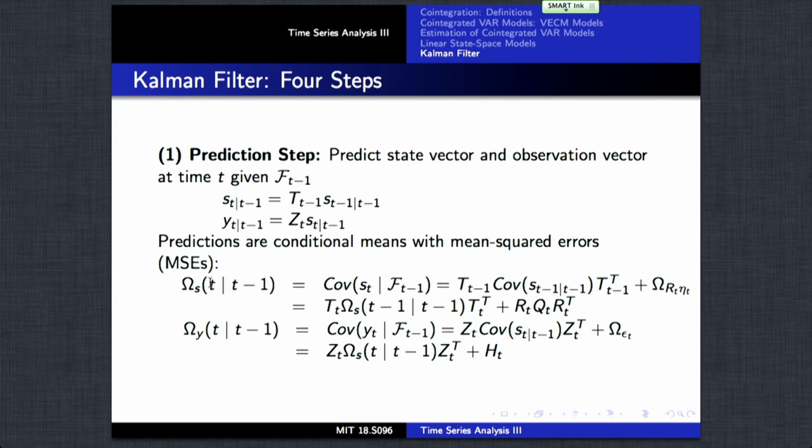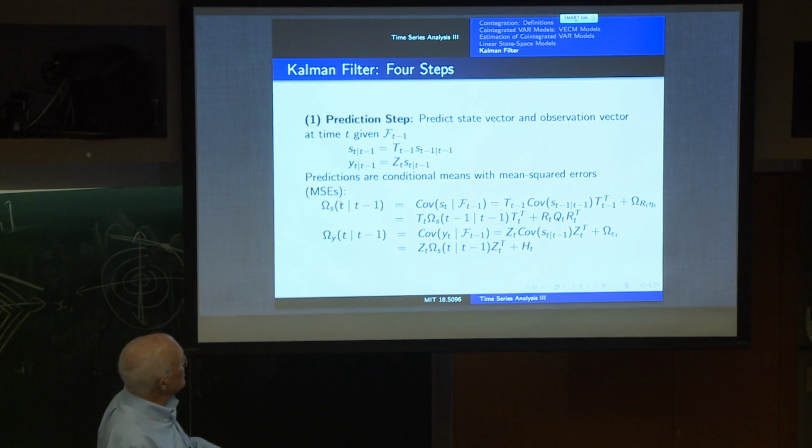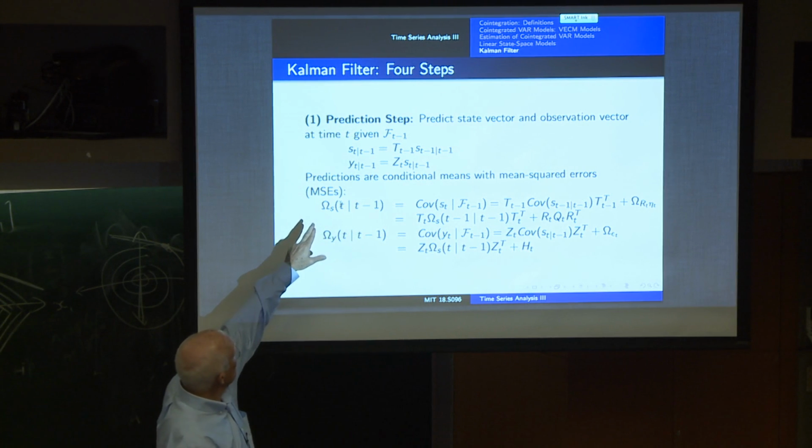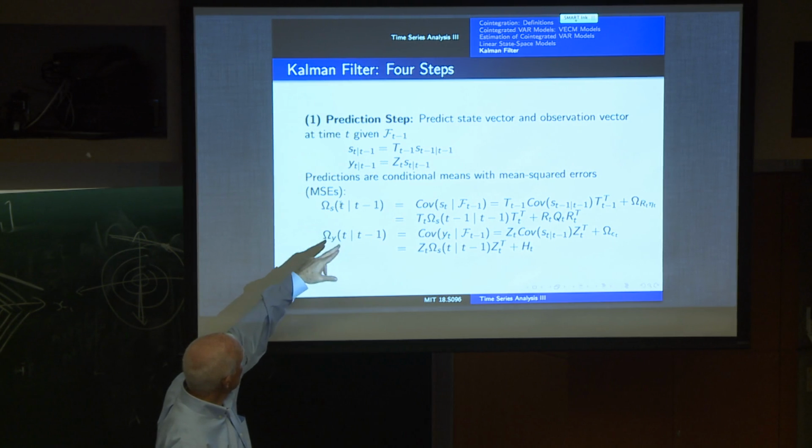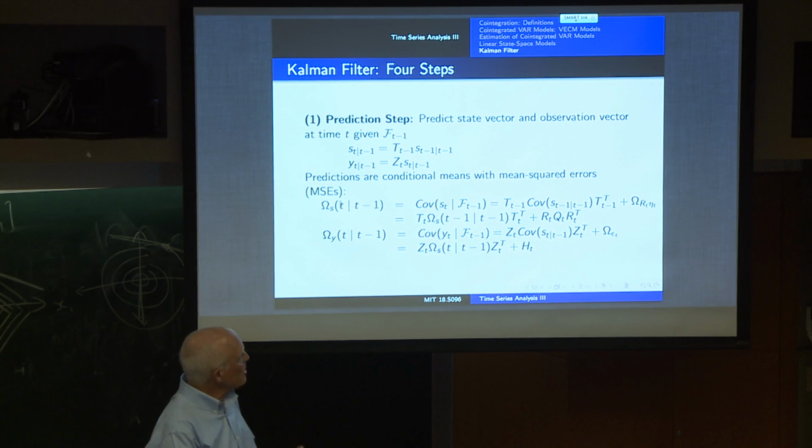We basically want to first predict the state vector one step ahead. So given our estimate of the state vector at time t minus 1, we want to predict the state vector at time t, and we also want to predict the observation at time t given our estimate of the state vector at time t minus 1. And so at time t minus 1, we can estimate these quantities.